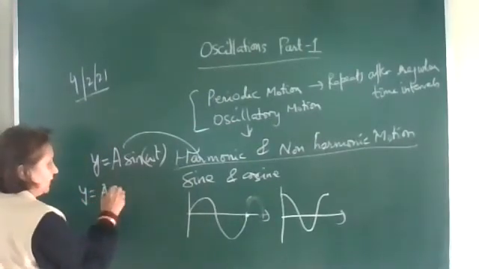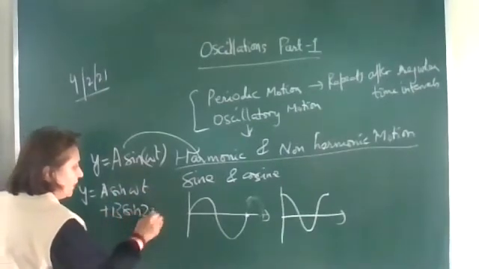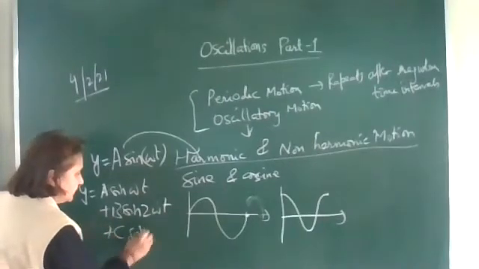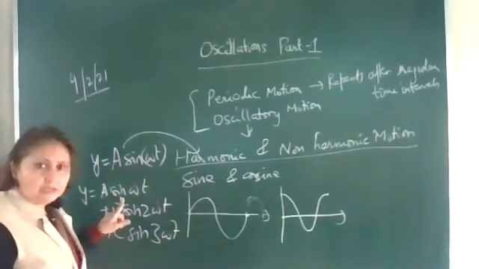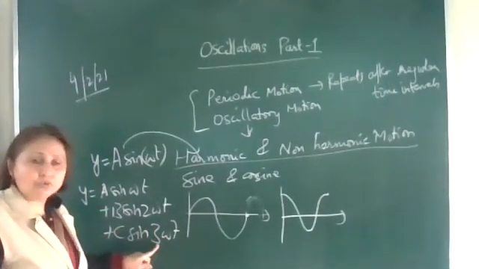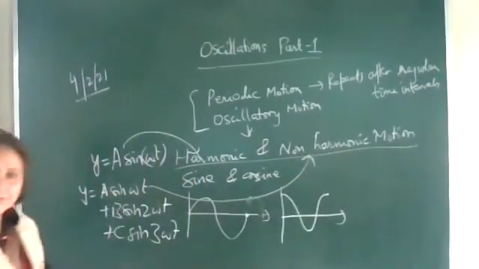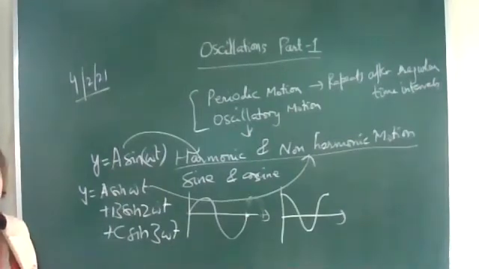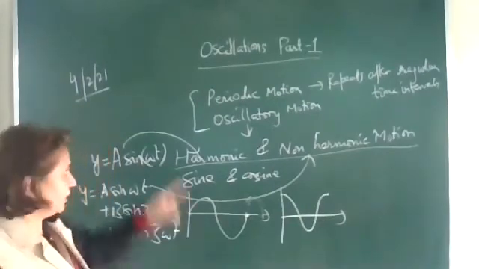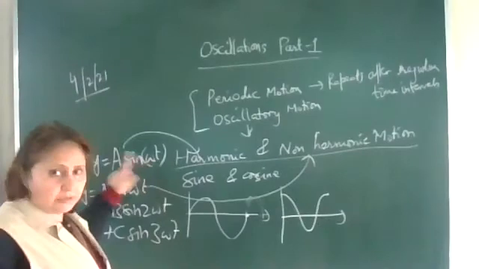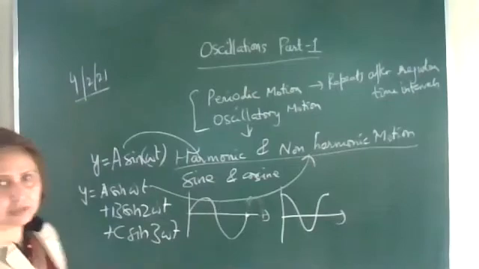If the displacement is given as A sin omega t plus B sin 2 omega t plus C sin 3 omega t, then it is a mixture of 2 or 3 terms. So this is a non-harmonic function, and such a motion we call the non-harmonic motion. So oscillatory motions may be harmonic or non-harmonic. If it is having a single term, it is harmonic. If it is a mixture of 2 or 3 terms, then it is non-harmonic.